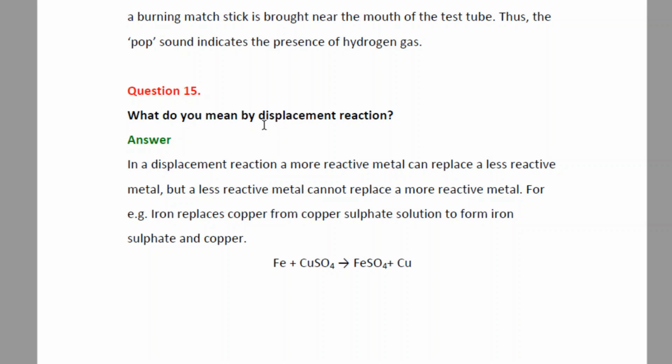As the name suggests, displacement, it is a more reactive metal displacing or taking the position of a less reactive metal in a solution, but vice versa, a less reactive metal cannot replace a more reactive metal from its solution. For example, iron replaces the copper from copper sulfate solution, since iron is more reactive than copper, but the opposite of it will not happen. Why? Because copper is less reactive.